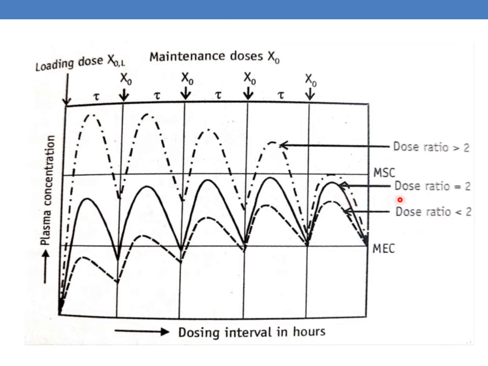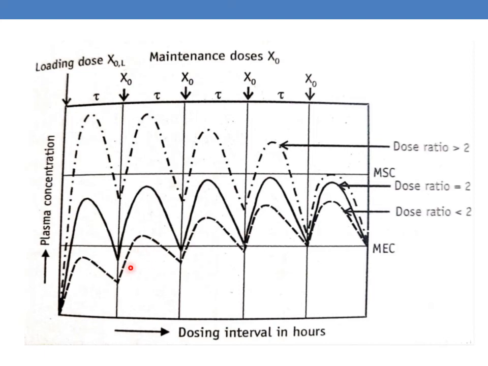As we can see, if the dose ratio is 2, the drug concentrations are within the therapeutic window, which is the ideal case. But whenever the dose ratio is greater than 2, the drug plasma concentrations cross into the toxic range and may show toxic effects. And when the dose ratio is less than 2, subtherapeutic effects may be seen due to the low drug concentration initially. Afterwards, though it is in the therapeutic window, this is not the ideal case.